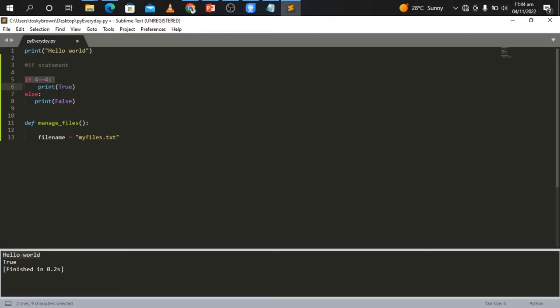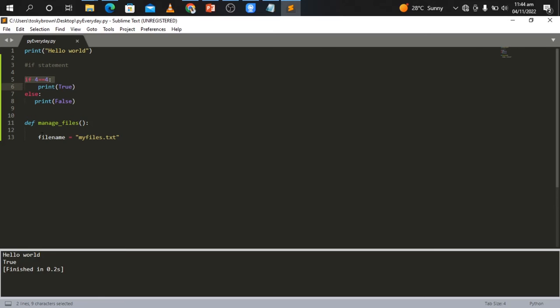And then with the indentation, it helps us to make the code readable. But the most important thing about indentation in Python is that it is part of the syntax, right? Okay, so let's try and test this program and see whether it will run. Okay, so the program runs. The program runs because we have a proper indentation.